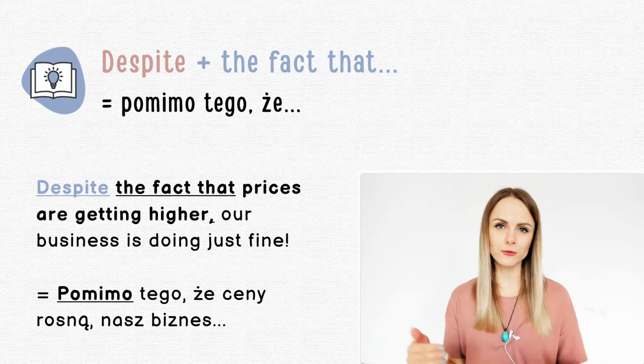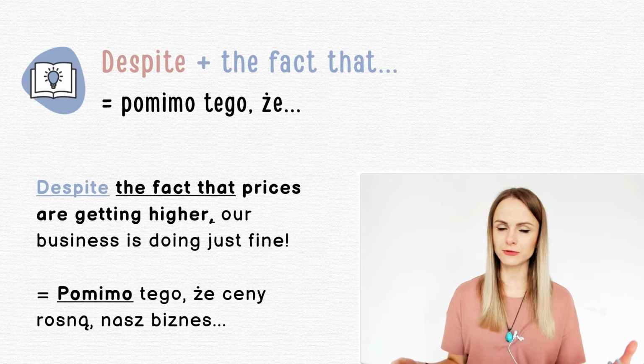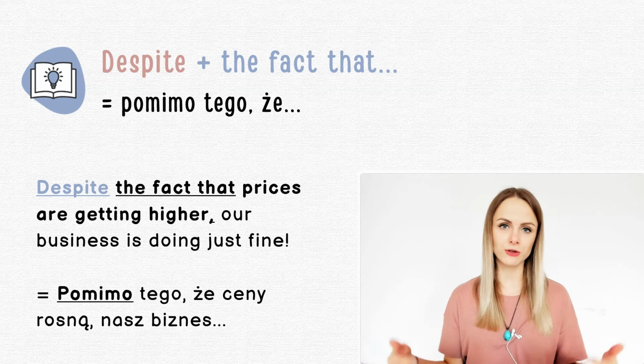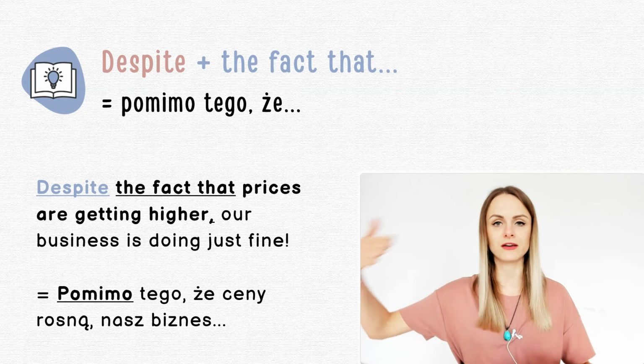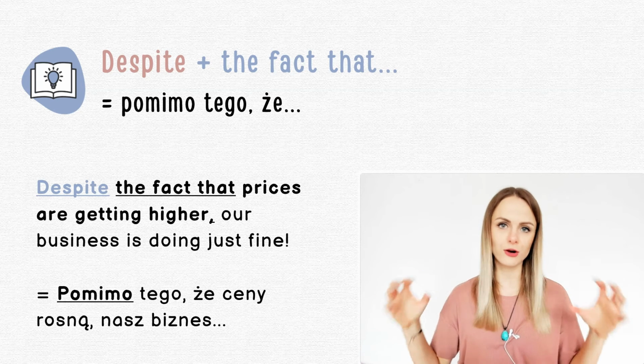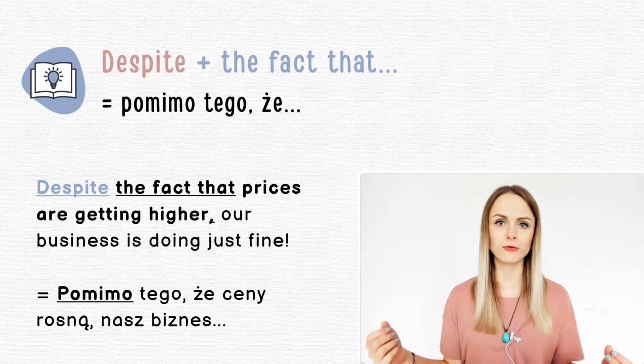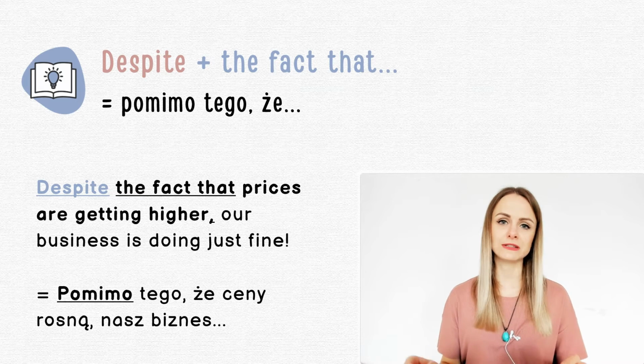So you see, whenever you want to create a more tricky sentence where we are not really able to use a noun or this gerund form, remember you can always say despite the fact that, and you can use a normal sentence. However, it's quite long, isn't it? So if it's possible to use a noun or a gerund form after despite, I recommend that you use it. I hope this one is clear.